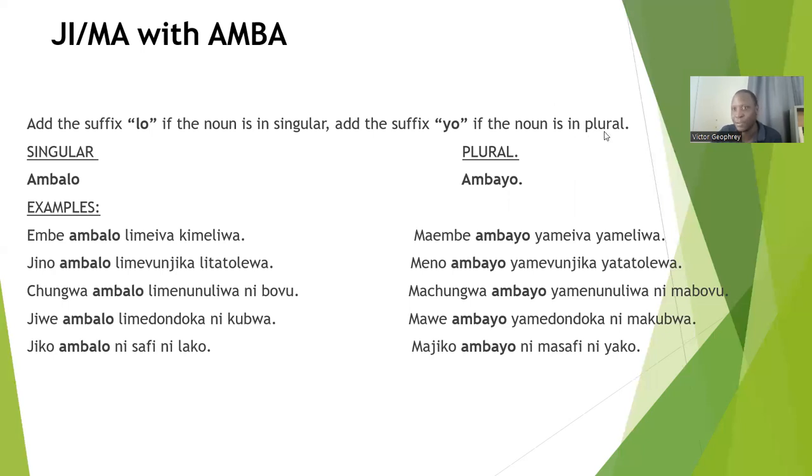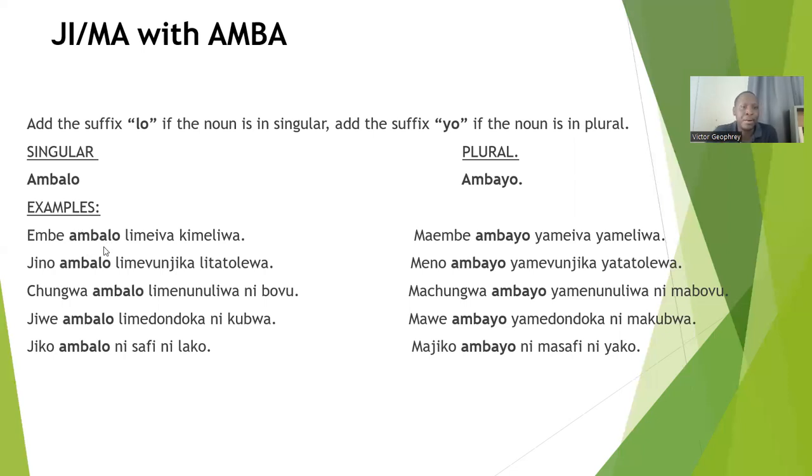You add that suffix on the morpheme amba. So in singular it will be ambalo, in plural it will be ambayo. Now let's see the examples.